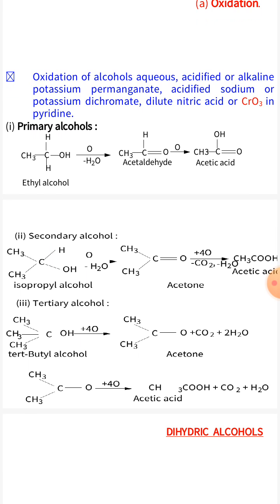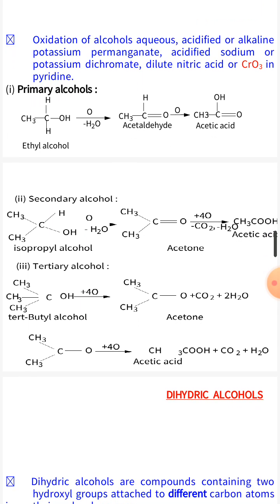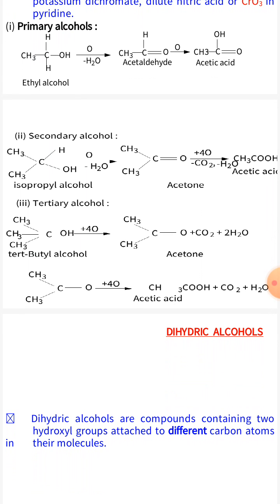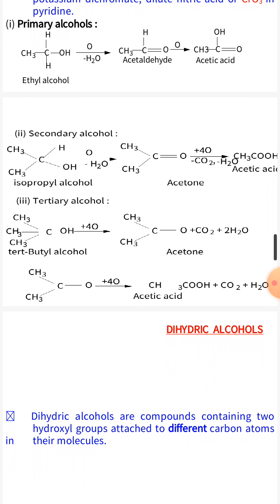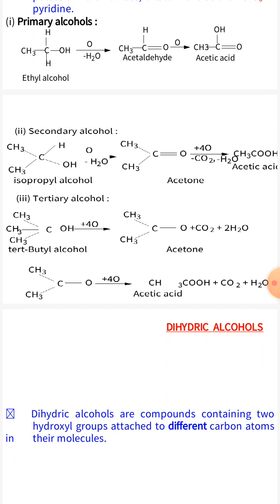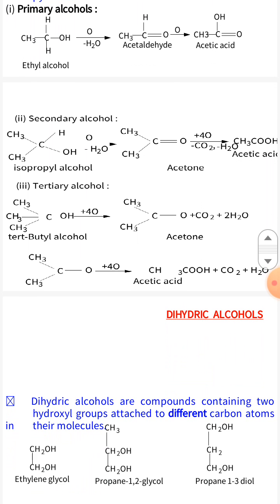Primary alcohol after oxidation gives aldehyde, which is further oxidized to give acid. Secondary alcohol is first oxidized to give ketone, then further gives acid having one carbon less than the ketone. Tertiary alcohol also gives ketone first, then gives acid.